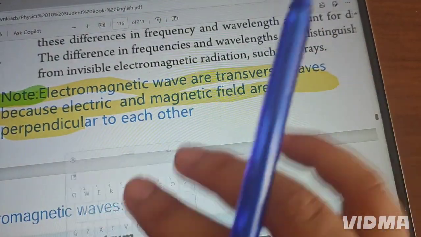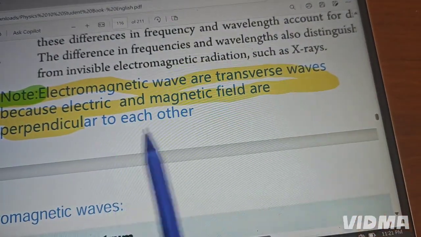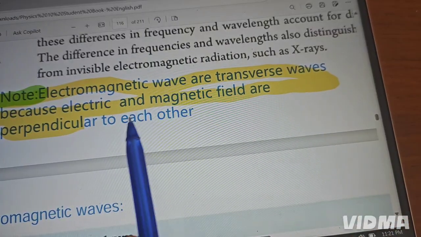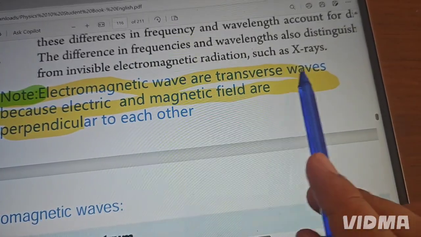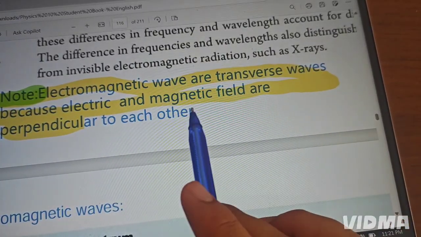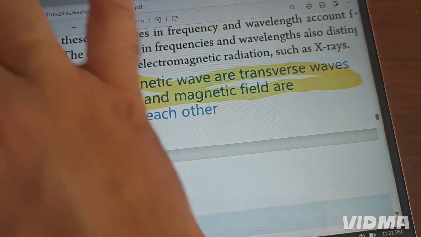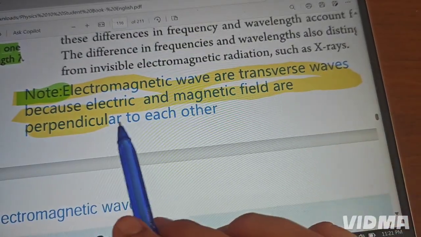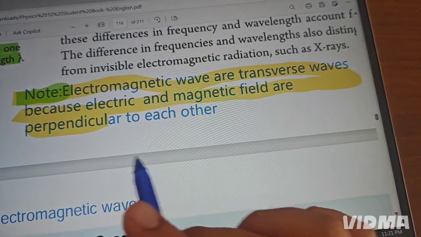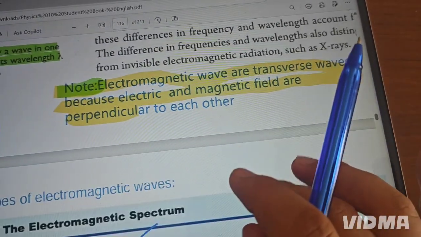I told you that electromagnetic waves are transverse waves. Why? Because the electric and magnetic waves are perpendicular to each other. So the angle between them is 90 degrees.